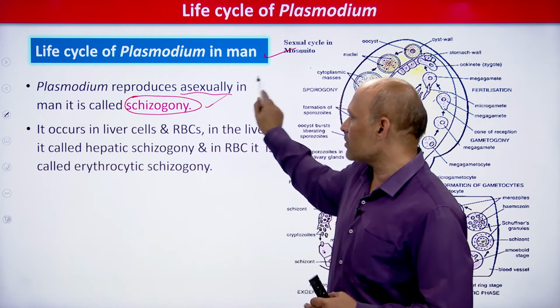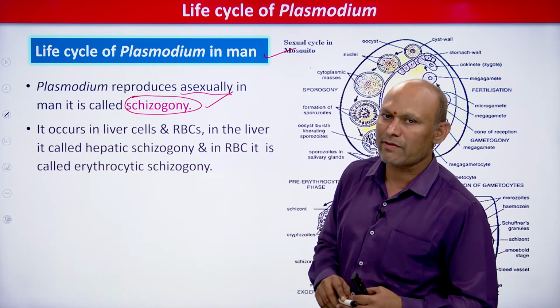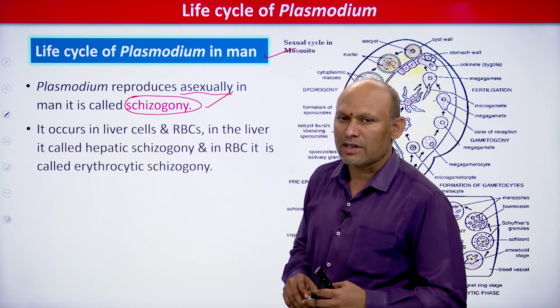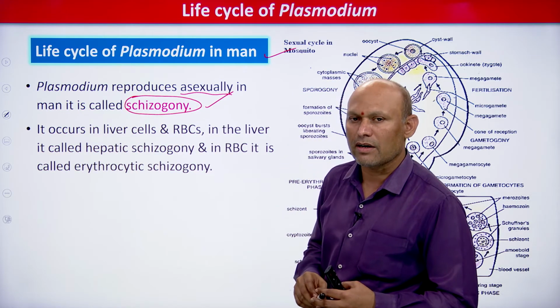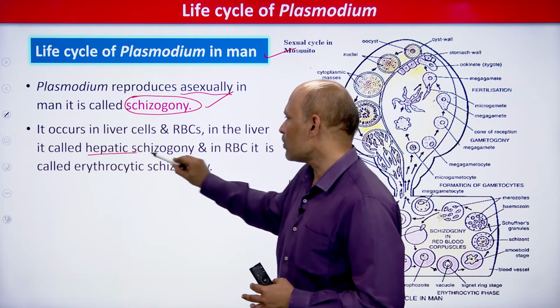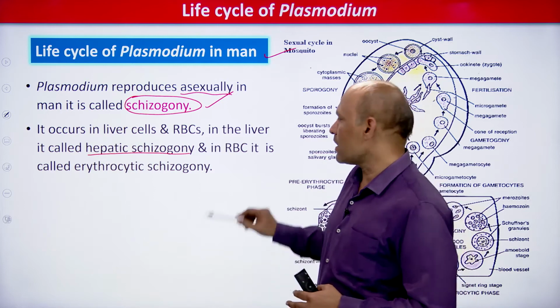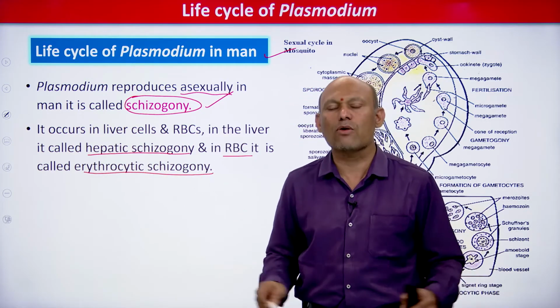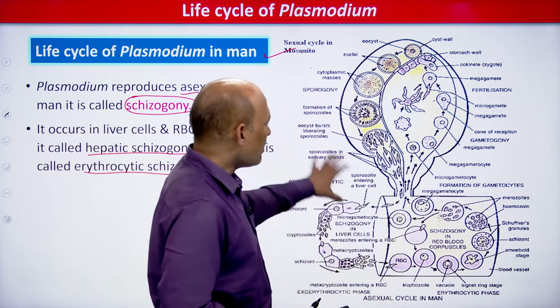So you understood schizogony, the asexual multiplication of Plasmodium vivax. It occurs in two different kinds of cells. One is hepatocytes or hepatic cells, so that is called hepatic schizogony. If schizogony occurs inside RBCs, it is called erythrocytic schizogony, students. I hope you understood. It is very simple.